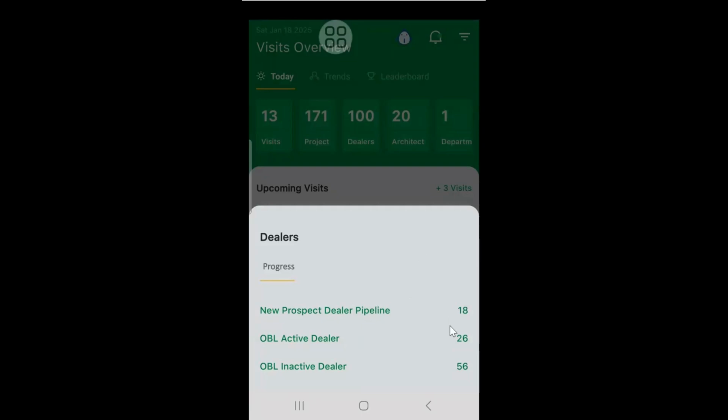Sir, the screen is not audible. Is my screen visible? Yes, I can see that the page which is coming right now is dealers. How many dealers are there? Prospect dealers, active and inactive dealers. Right, we are getting the screen. I am disconnected, it's just taking some time to load.